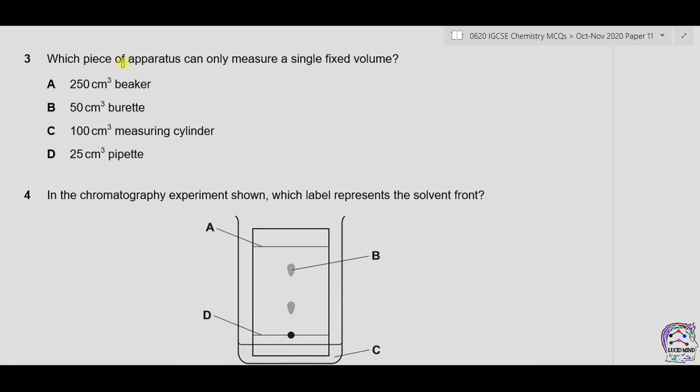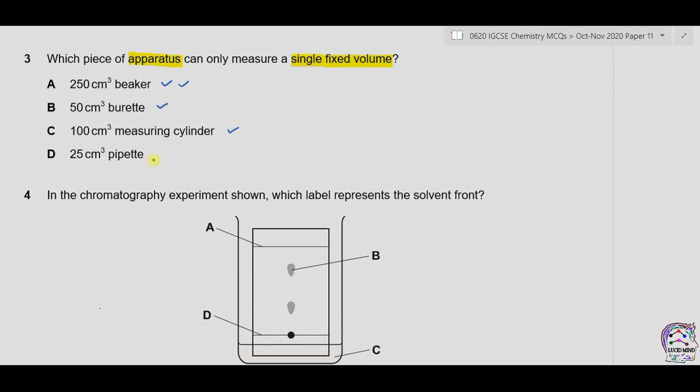Question number 3. Which piece of apparatus can only measure a single fixed volume? A is beaker. Now in beaker we can measure different volumes like 100 centimeter cube, 50 centimeter cube. In burette we can measure from 0 to 50 centimeter cube of volume. C is 100 centimeter cube measuring cylinder, so we can also measure from 1 to 100 centimeter cube.